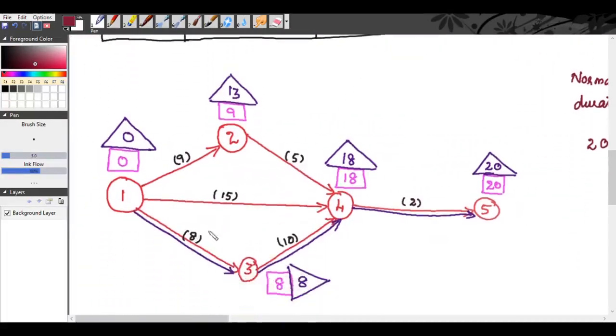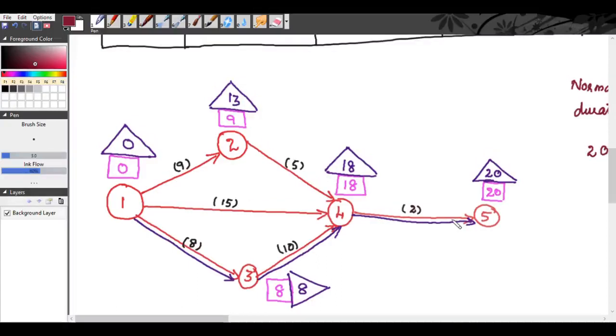If we take the path 1, 4, 5, the duration will be 15 plus 2, which is 17 days. Similarly for 1, 2, 4, 5, the duration will be 9 plus 5, 14, plus 2, that is 16 days.